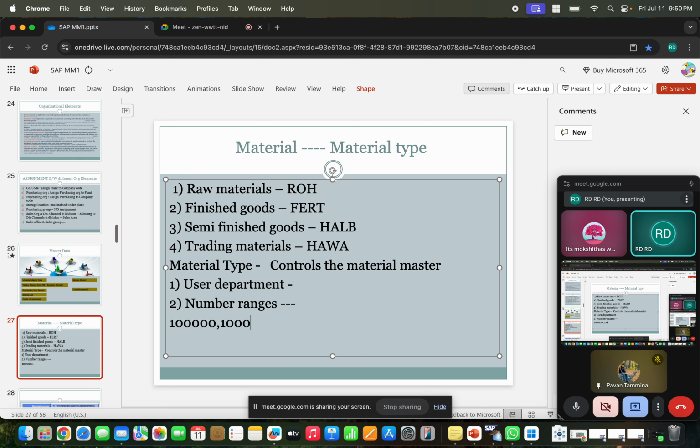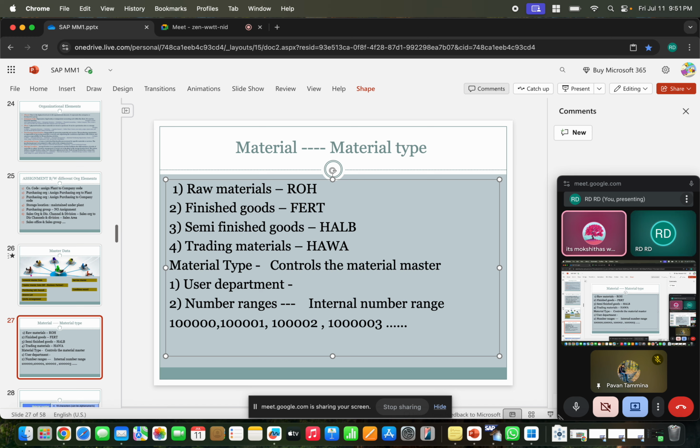One series like 1 and 2 and 3. So this is the sequence. First 0 is created, then 1, 2, 3 are created. The sequence is being created. When the system automatically proposes a number based on the number range you assigned to the material type when creating the material, that is internal number range. What is the meaning of internal number range?